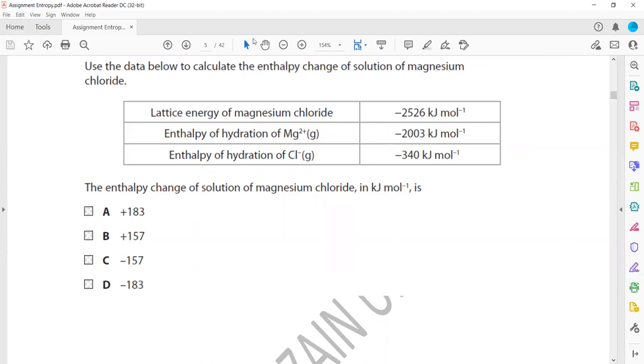We have magnesium ions and, because magnesium chloride is MgCl2, two chloride ions, which form magnesium chloride, MgCl2. The hydration means here we have the ions in the gaseous state, and we will have magnesium ion in aqueous state plus two chloride ions in aqueous state.